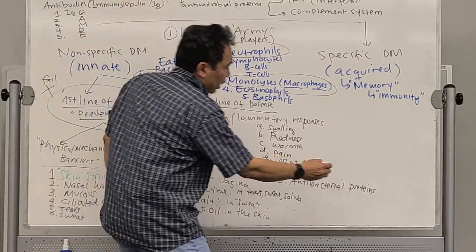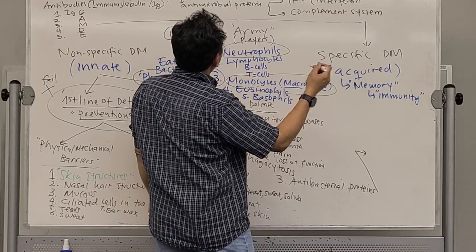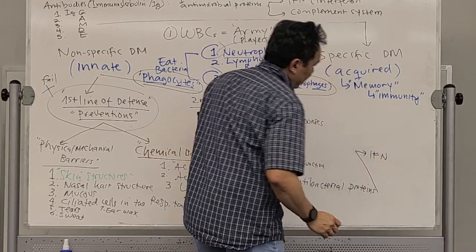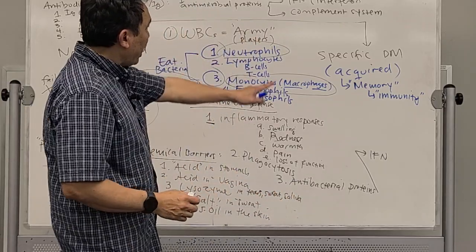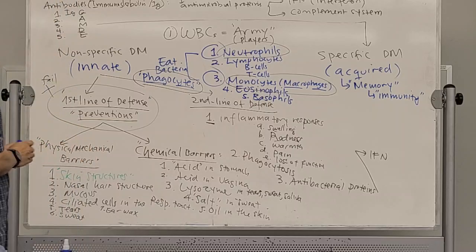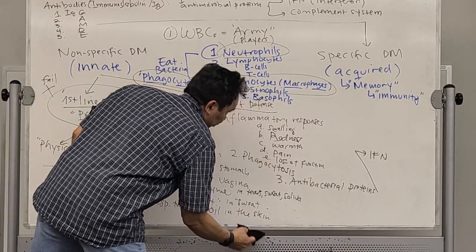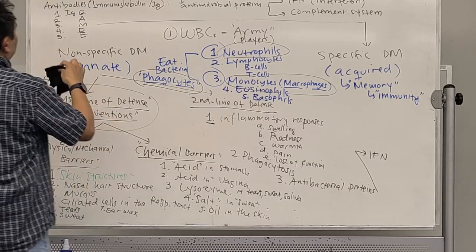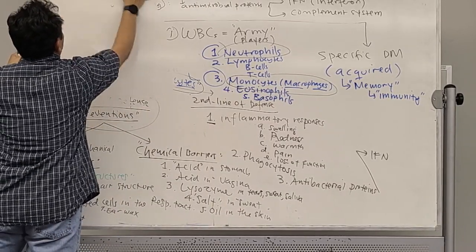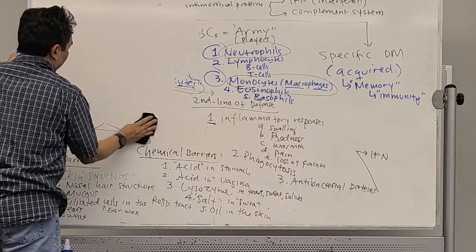So over here, the antimicrobial proteins, the IFN. Let's see what the IFN, the interferons, do. Okay. Now, what actually is interferon?